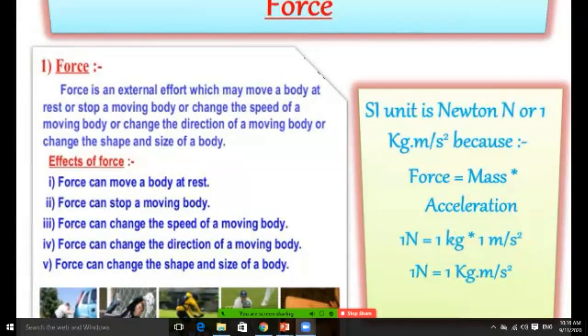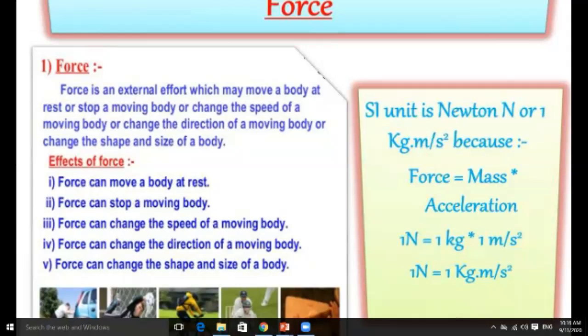So force can change the speed of the moving body. Even so, force can change the direction of a moving body. Like the bowler drops the ball and the batsman hits it, and it goes for a six or a four. The ball was coming toward the stumps, but the batsman hit it and the ball changed direction.